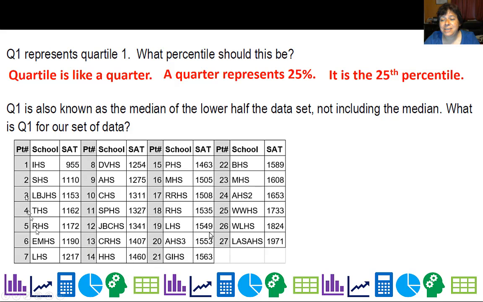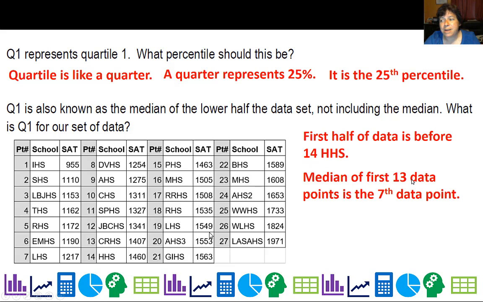So if I were to take this set of data, this half, from 1 through 13, what's the midpoint there? Well, it's before Hendrickson High School. The median of the first 13 data points is the 7th data point. And Q1, therefore, being the 7th data point, would be 0.7, which has a score of 1217. So Q1 would be 1217.